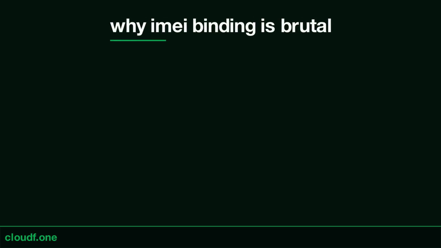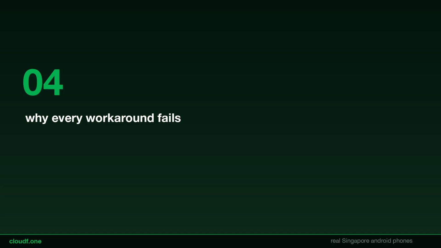The IMEI binding is the brutal one. Factory reset does not fully reset device identity. Some hardware identifiers persist across resets, so the just wipe the phone and start over approach that works elsewhere does not work here. Now, why every workaround fails.